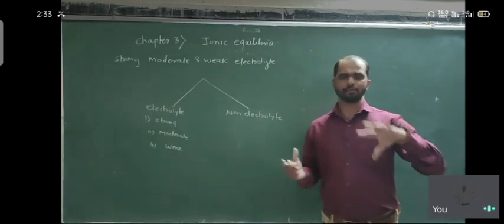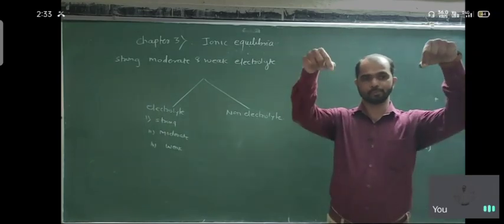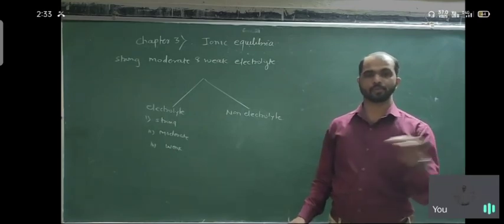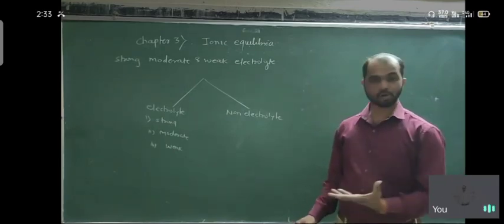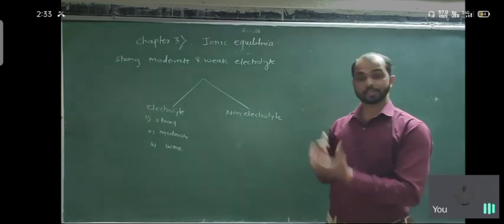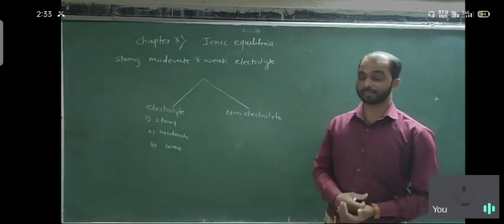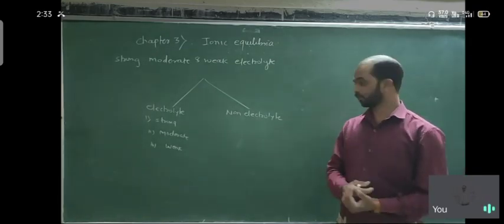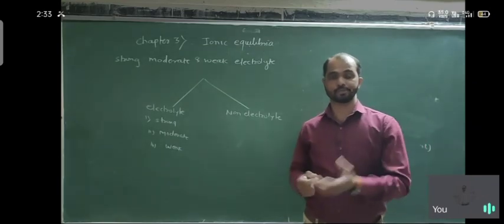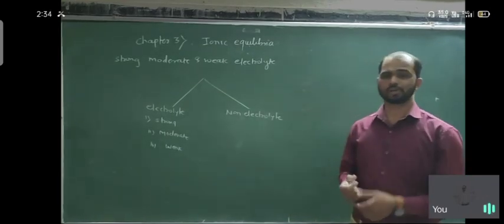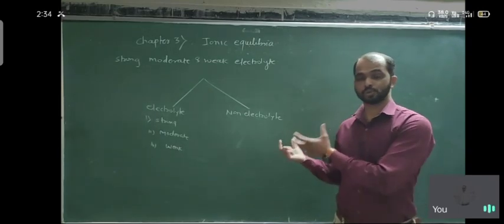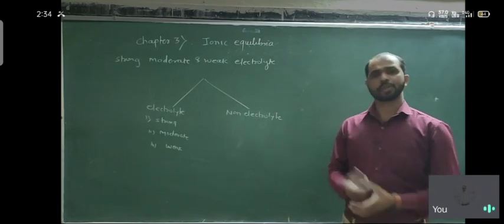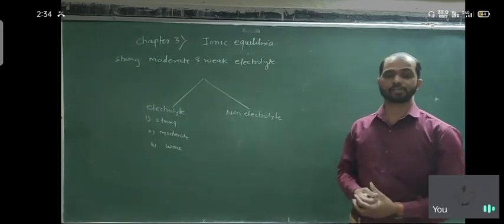Simple example: if you take an NaCl solution and put in two electrodes, electricity is conducted from one end to the other. So salt water is a good conductor of electricity. But non-electrolyte means, in the same container, if you put a solution of sugar, meaning glucose, or glycerol or some liquids, like glucose, fructose, glycerine, hydrocarbons, these are non-electrolyte substances.